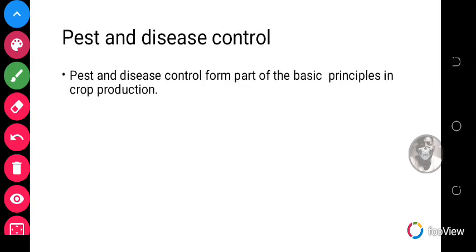So pest and disease control is actually a cultural activity that is done to the soil to increase crop yield. Pest and disease control form part of the basic principles in crop production. It's one of the things that you have to look at when it comes to crop production. And then crop pests need to be controlled because of the following reasons.